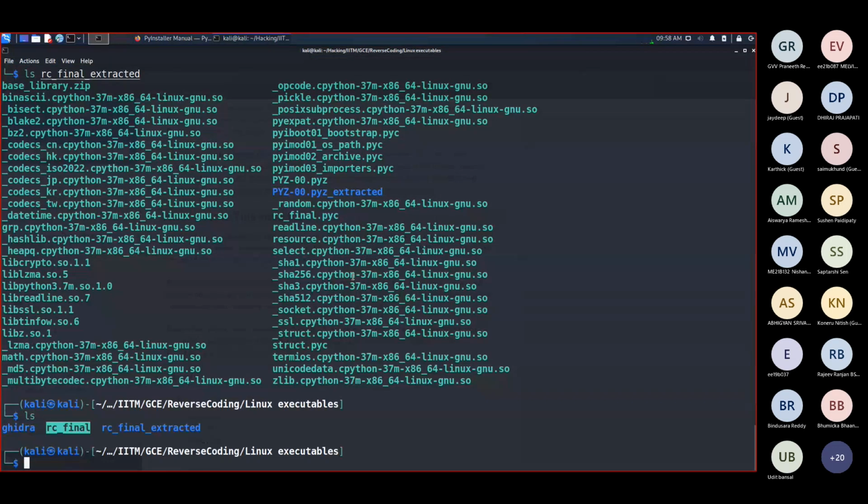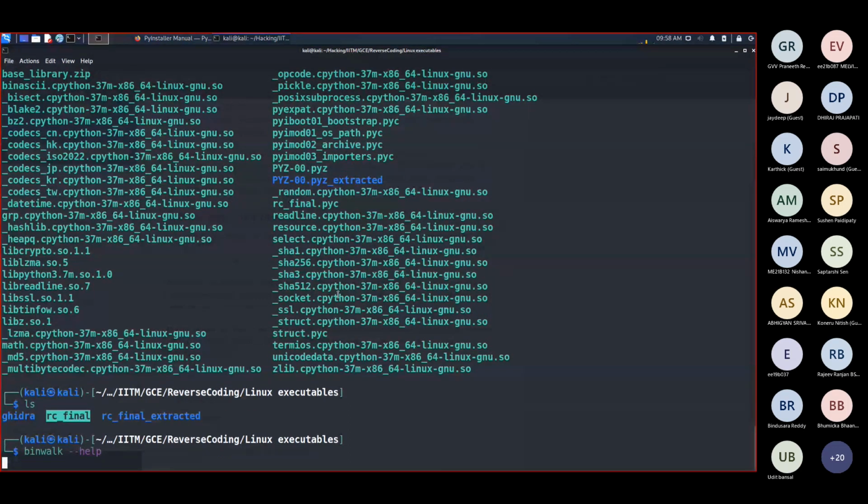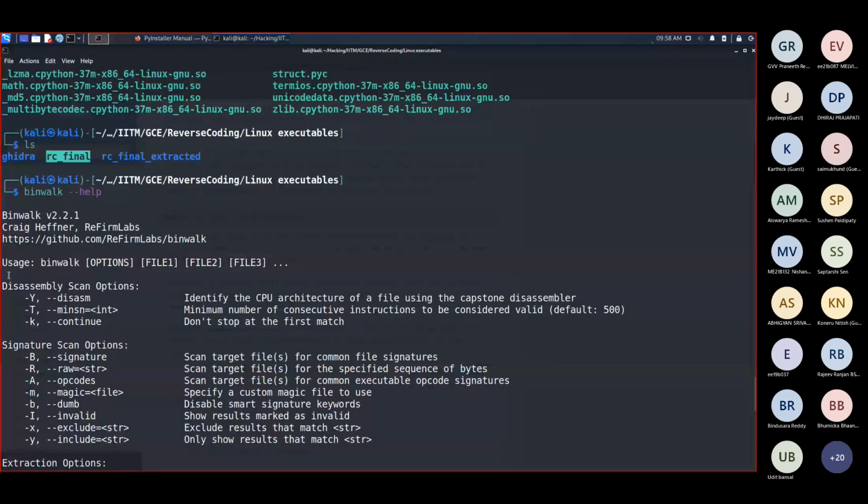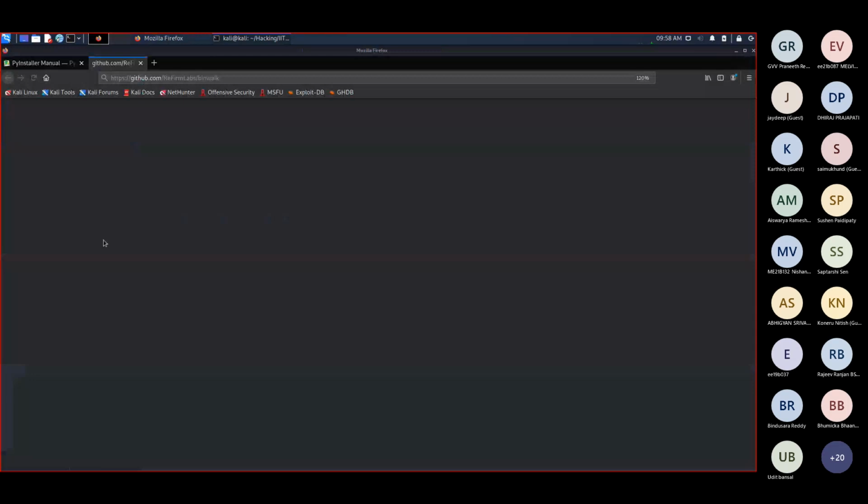If you want to confirm this, there's this tool called Binwalk. It has a page. I also contributed to Binwalk quite a while ago. Binwalk is a fast, easy tool useful for analyzing, reverse engineering, and extracting firmware images. Our purpose is to figure out if there's something to extract or not.